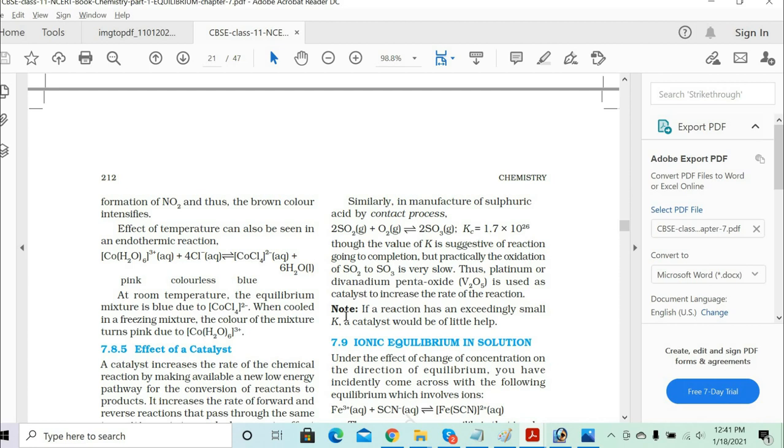So as you reduce the temperature, because it requires a higher temperature for the reaction. So what will happen in this case?